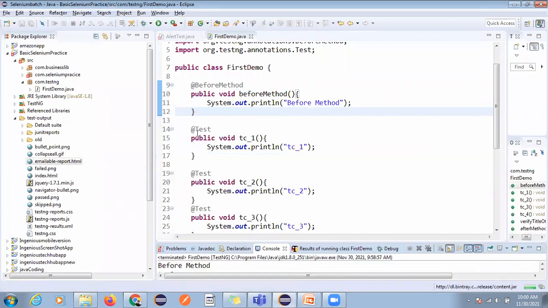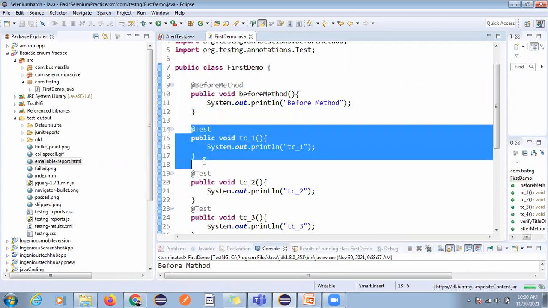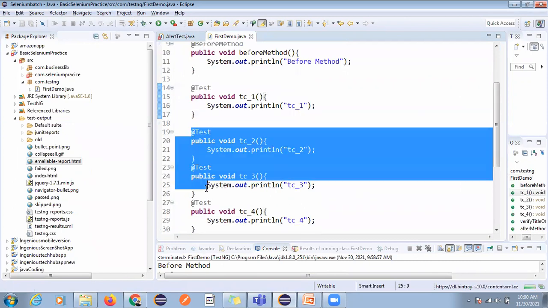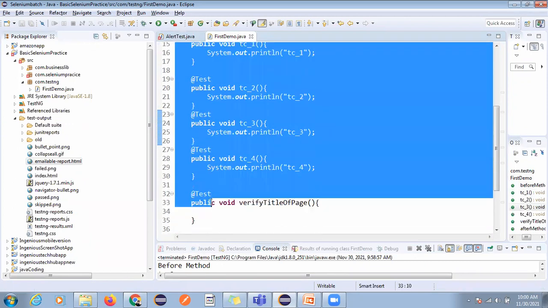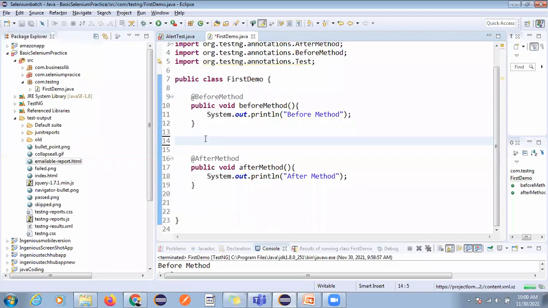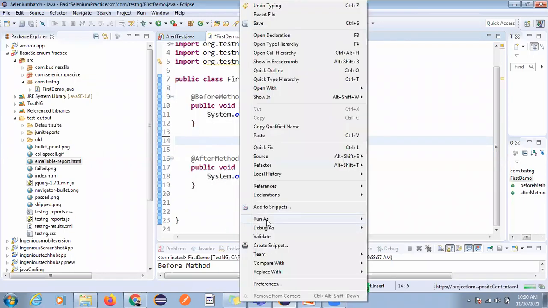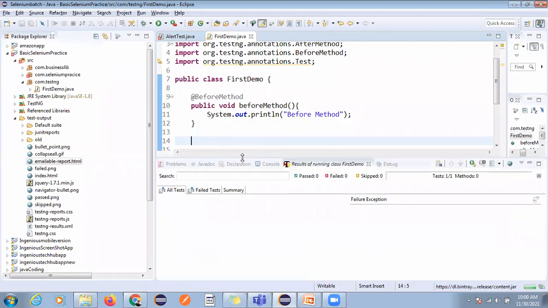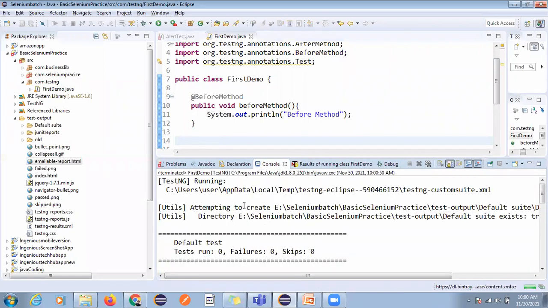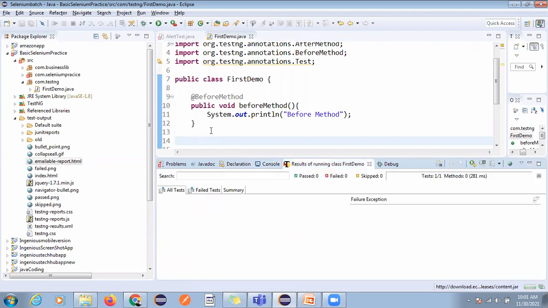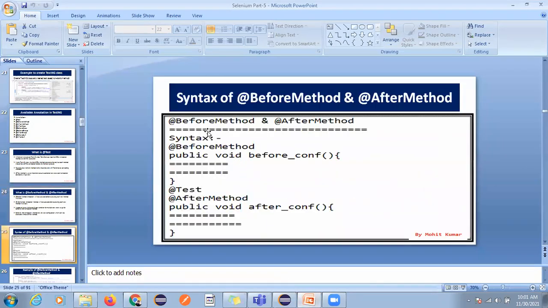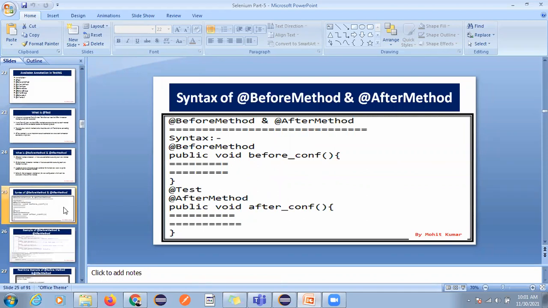If you do not use at least one @Test, it will not work. If you are using only before method and after method, it will not work. You have to use at least one @Test, because these are used for configuration purposes. You will get zero tests, we don't have any test, right? So at least you have to define one @Test. This is the syntax I have already shown you.